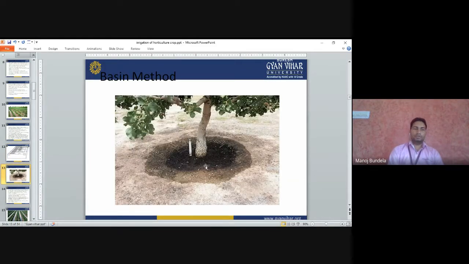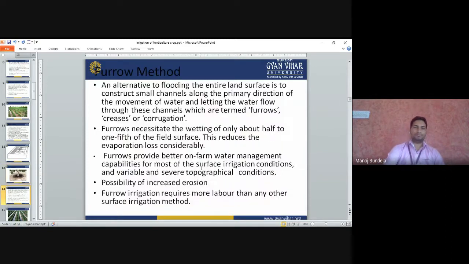Basin method. So in basin method, what we have to do? We have to prepare the basin around the plants. So it is mainly used for the perennial plants. Like all fruit crops, we can use the basin method, or all the perennial plants, forest plants, we can use the basin method. In this, we have to prepare a round basin near the plants. Around the plant stem we have to prepare the basin like this, and in this basin we have to apply the water. So this is the basin method.